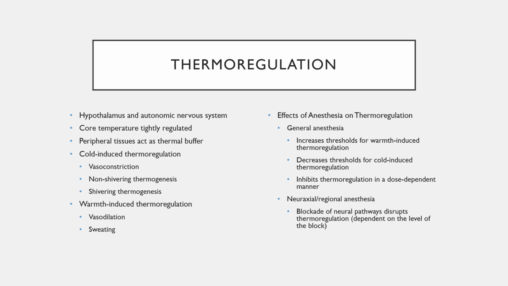So that interthreshold range of about 0.2 degrees Celsius actually increases to around 4 degrees Celsius. So there is much more fluctuation of the core temperature of the body before these mechanisms begin to kick in. General anesthesia inhibits thermoregulation in a dose-dependent manner. Now, neuraxial anesthesia also affects thermoregulation, albeit to a lesser level, and it's essentially dependent on the level of the blockade. So anything above the level of the blockade, the thermoregulation mechanisms are left intact.